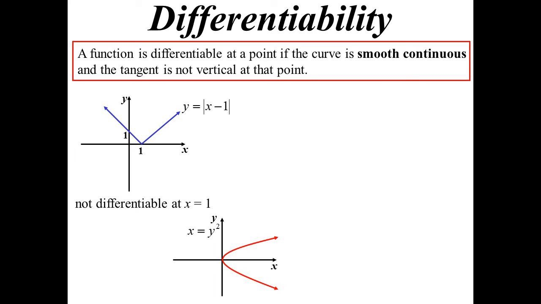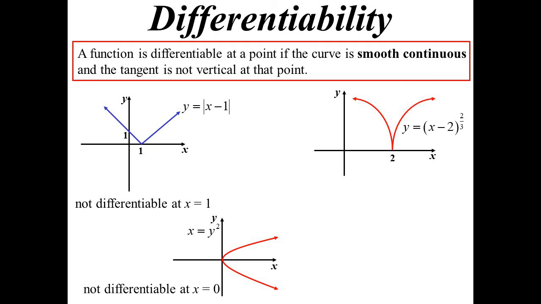There's one with a vertical tangent, so a parabola on its side. Yes, again, it is continuous. And I suppose it looks like it's smooth continuous, which is why we have that second point there in the definition, because if that is a vertical tangent, well, what does that mean? It means the slope is infinite, if you like, and the derivative, therefore, would be undefined. So you can't differentiate at that particular point.